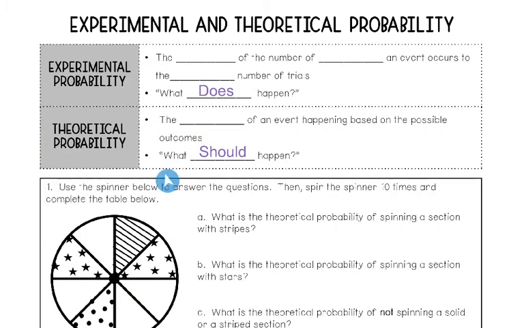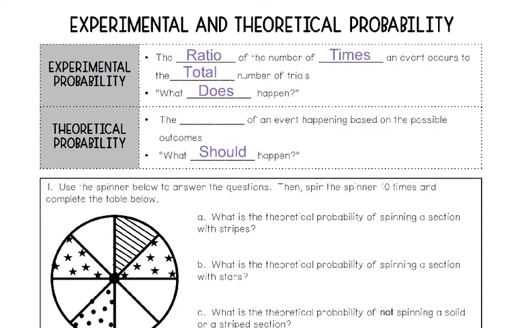Theoretical probability is what should happen. If I flip a coin 10 times, I should get heads 5 out of those 10 times. Experimental probability is what actually does happen. If I flip the coin 10 times, I could get 7 heads, I could get 3 heads. So the easy way to remember that is theoretically, what should happen isn't always what does happen in an experiment.